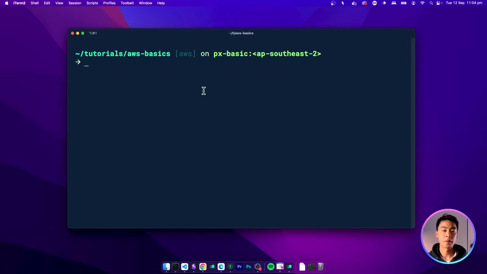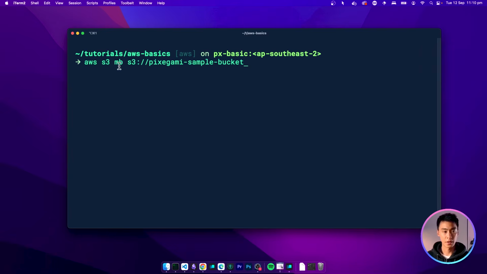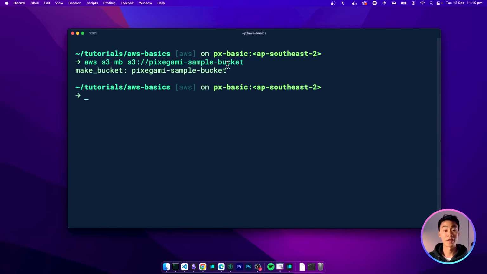So now with our AWS CLI configured, let's use it to create a resource. I might want to store some data in my AWS account, for example, images or videos. So let's create an S3 bucket to store that data. And here's the command you can use to create an S3 bucket with. I'm going to call this bucket pixegami sample bucket, but replace this name with something unique for you, because S3 bucket names are globally unique, so you won't be able to use the same name as somebody else. And once you run this command, it should create this bucket in the default region for your account.